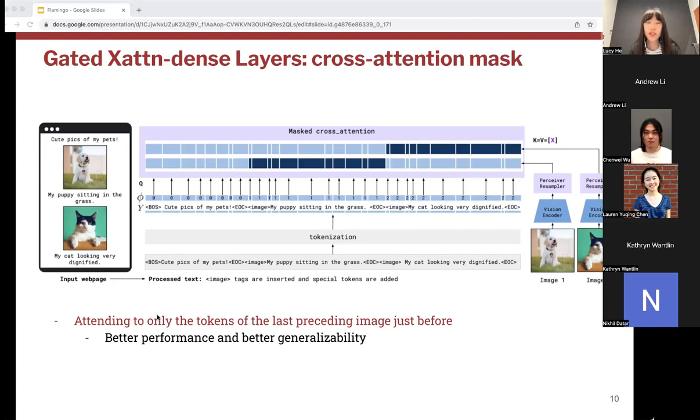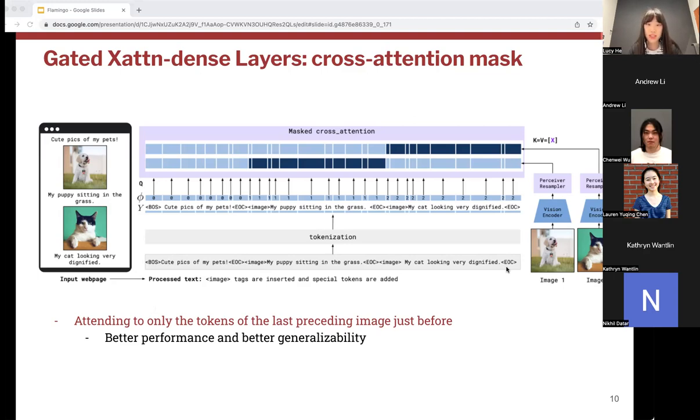Putting the previous pieces together, we can now see the full pipeline of Flamingo. Given a text interleaved with images or video, for example something that came from a web page, we first process the text by inserting image tags at the location of the visual data. We also begin it with the BOS tag, which is beginning of sentence, and the EOC tag, which is the end of chunk.